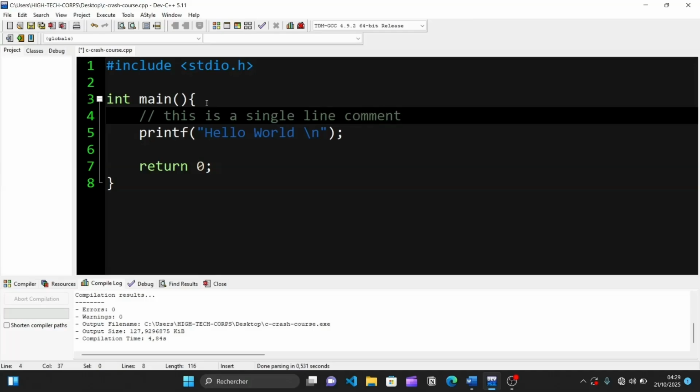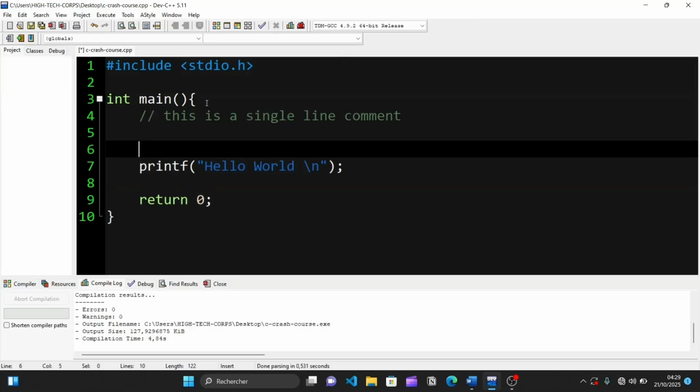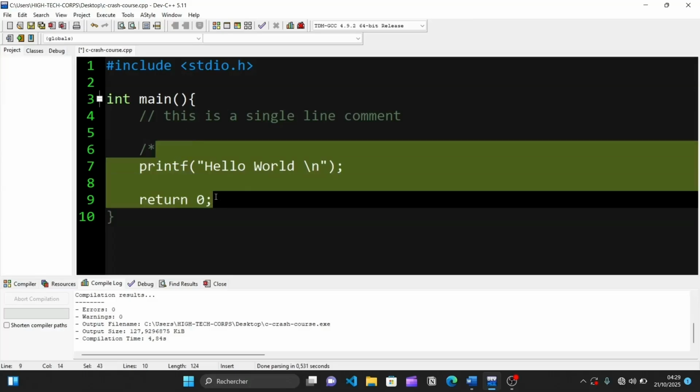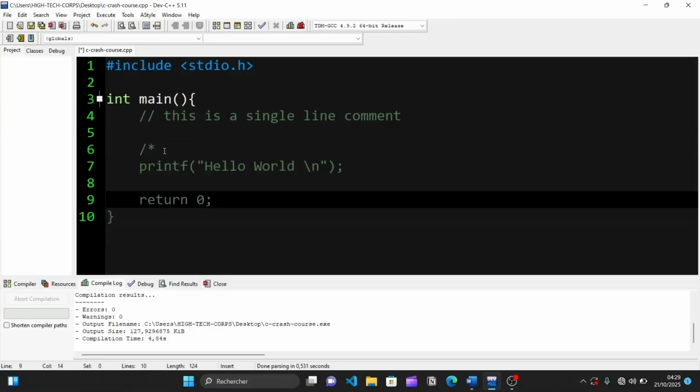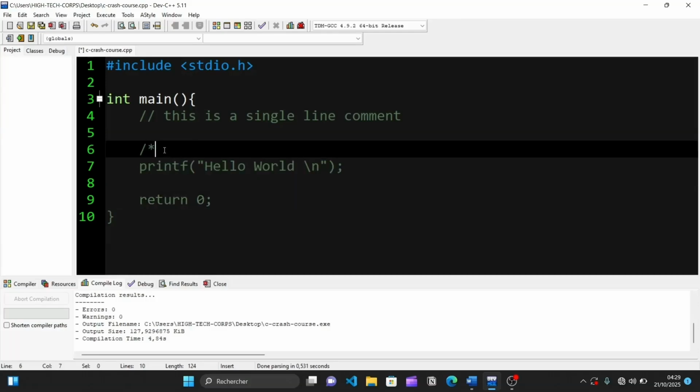Okay, now for a multi-line comment, I can write it by writing a forward slash followed by an asterisk. And then you see everything after this asterisk is automatically colored in green to indicate that it is a comment. But to close the comments, I will write another asterisk followed by another forward slash. Now, everything we write within this is going to be considered as a comment also. So here I'm going to write this is a multi-line comment.